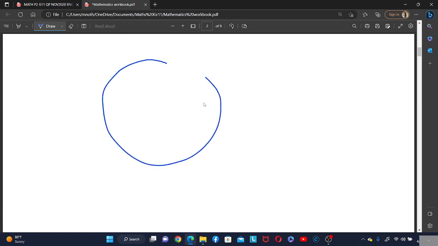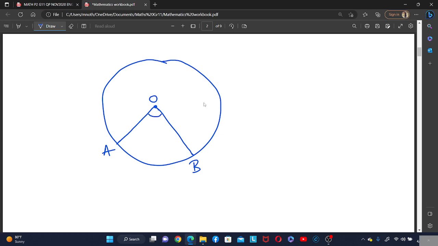So let's just say this is our circle, and this is our center. So let's say this is center O. So this is point A and point B. So what you need to know about the angle at the center is this. If you have an angle at the center